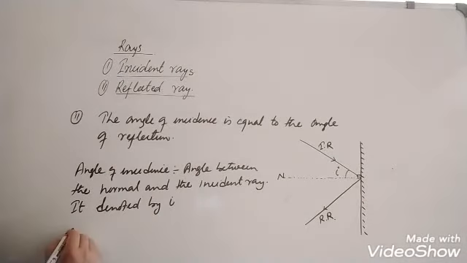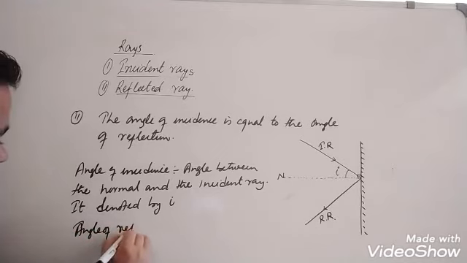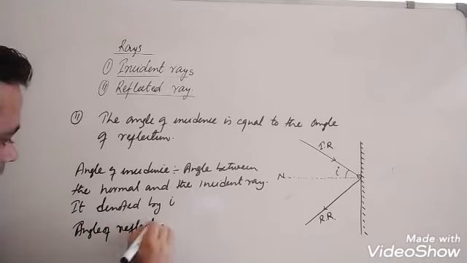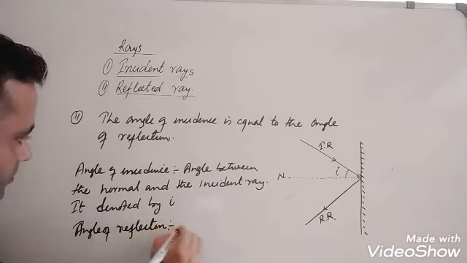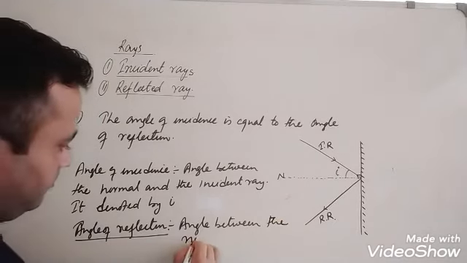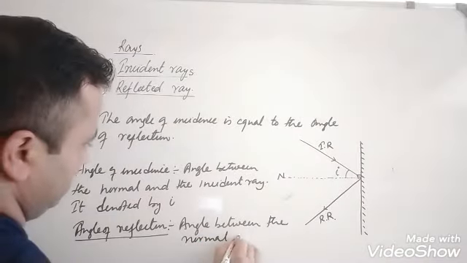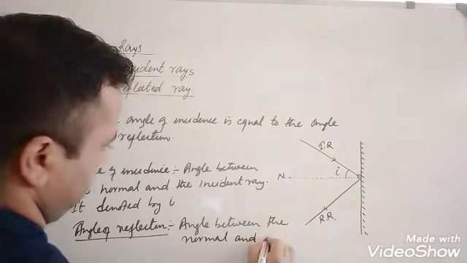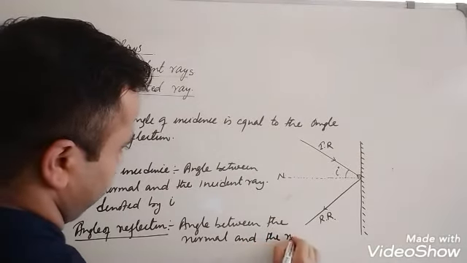Now next is the angle of reflection. This is the angle between the normal and the reflected ray.